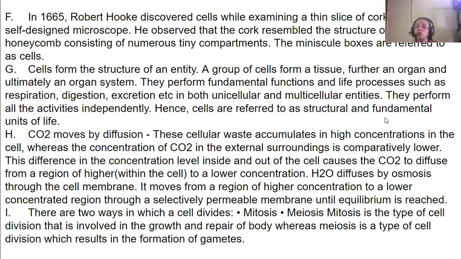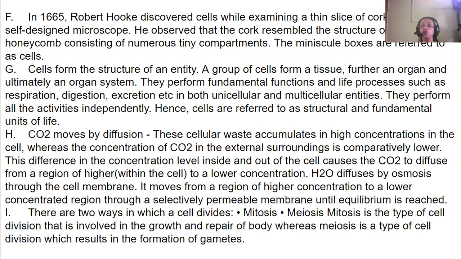Okay. So for making a structure, you need to lay down a brick before you build a building. So that brick is the cell. Like that, when an organism is formed, the smallest brick on which the organism is built is the cell.